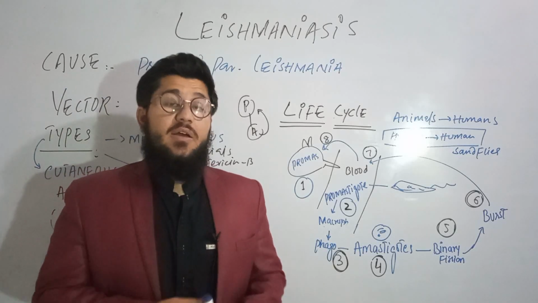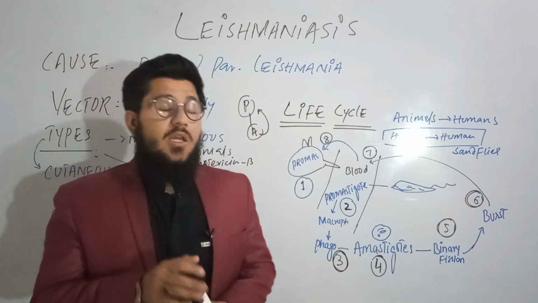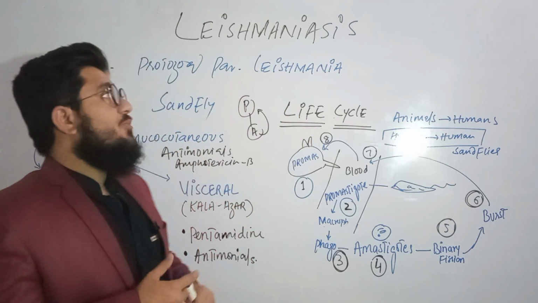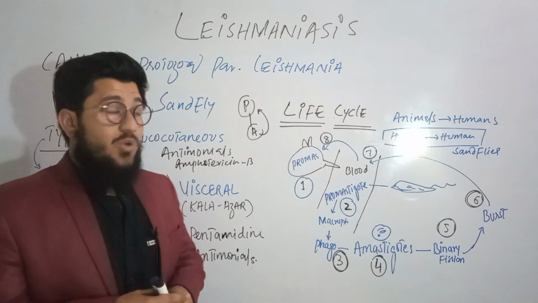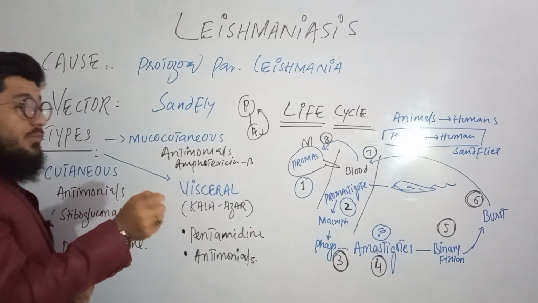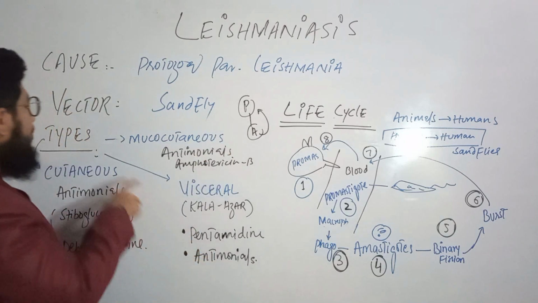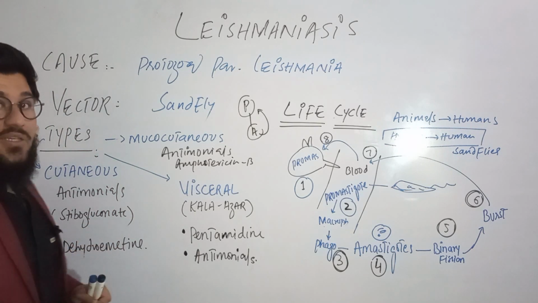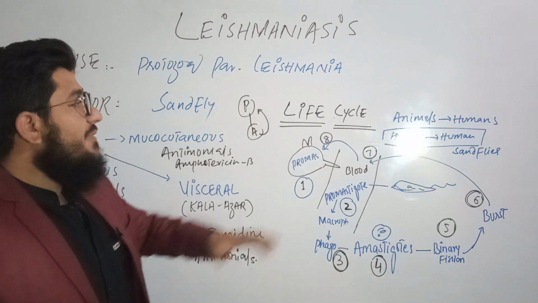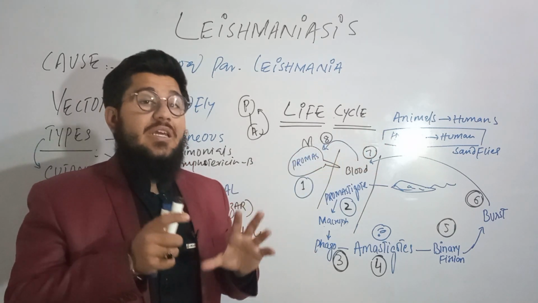Leishmaniasis, Leishmania. The topic under discussion is Leishmaniasis. This topic is going to be discussed in a very simple way. First of all, we'll tell you what Leishmaniasis is. Then we'll tell you the cause of Leishmaniasis. After that, we will learn about the term vector and the vector of Leishmaniasis. And then we will talk about the types of Leishmaniasis that are actually seen in humans. And then we'll be talking about the life cycle of Leishmaniasis in a very simple and easy way.